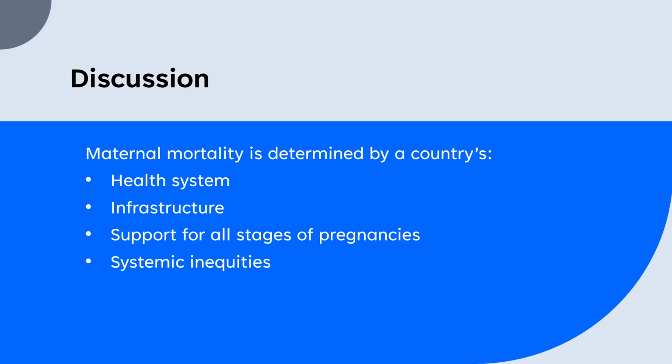The health system and infrastructure of a country is a large determinant in maternal mortality rates, as well as the support given for pregnant mothers in all stages and systemic inequities, which has become very clear in the United States. The U.S. has such high rates of maternal death due to the lack of support for mothers in different stages of pregnancy and apparent systemic inequities, which causes higher rates of maternal mortality for racial minorities in this country.